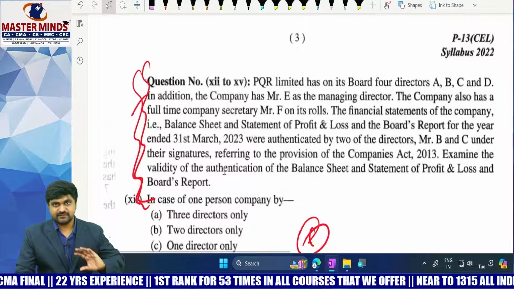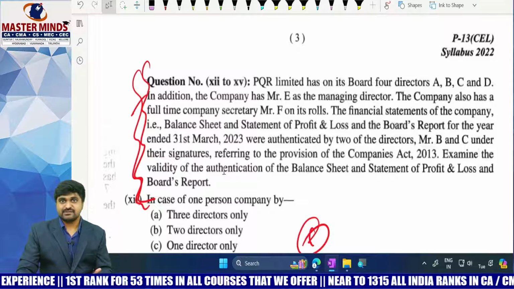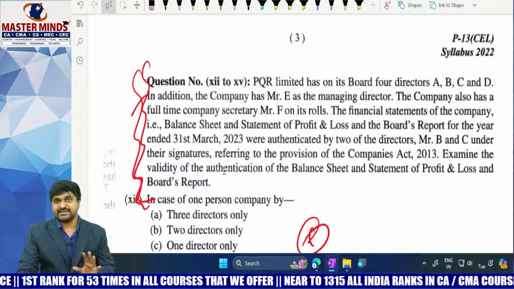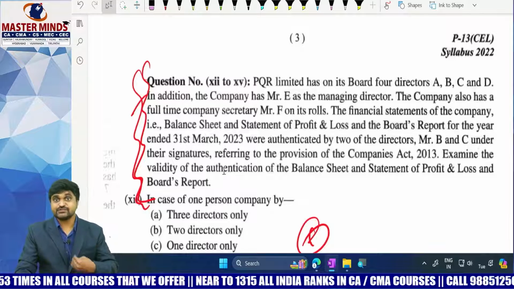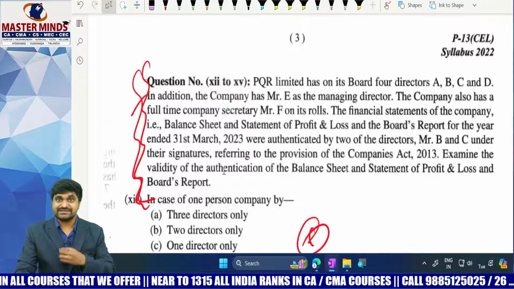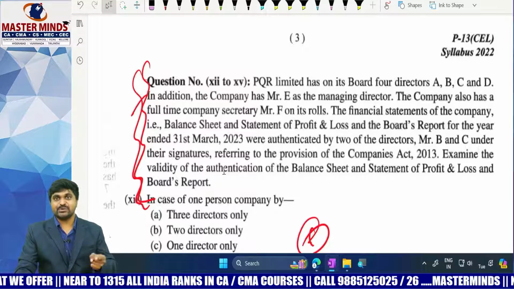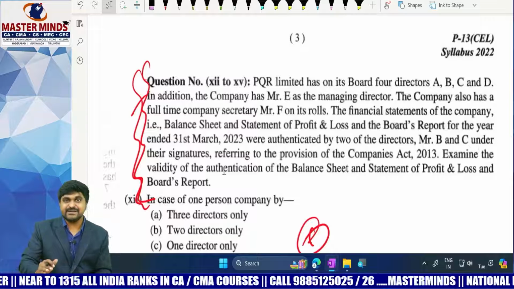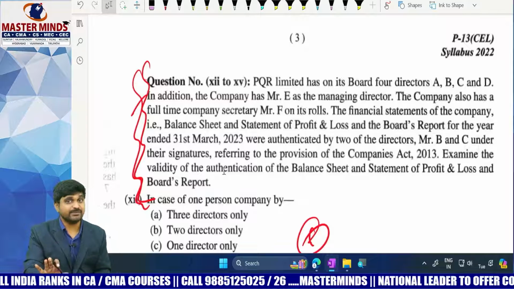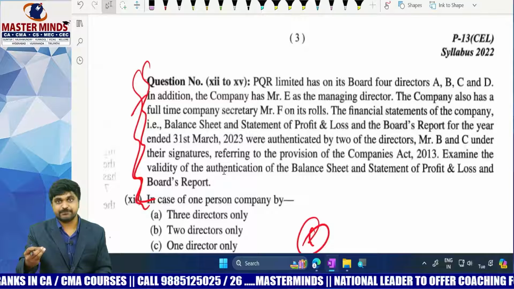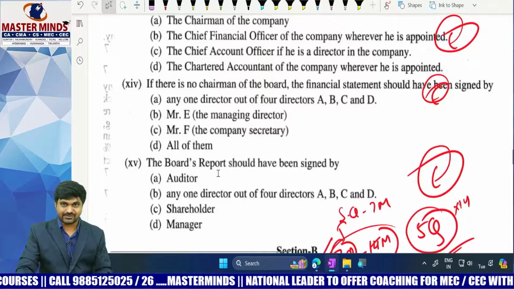And what is the difference between the first 11 questions and the balance 4 questions? For the first 11 questions, the amount of time is very little, because you just read the question and put the answer. But for the balance 4 questions, first you need to read the scenario, later understand it, and based on that scenario, answer each and every question. That means it is a little time consuming. It is not difficult to answer, it is easy to answer. But the problem is time. It will take much more time compared to the remaining 11 MCQs. But moreover, all these 4 MCQs are also easy.